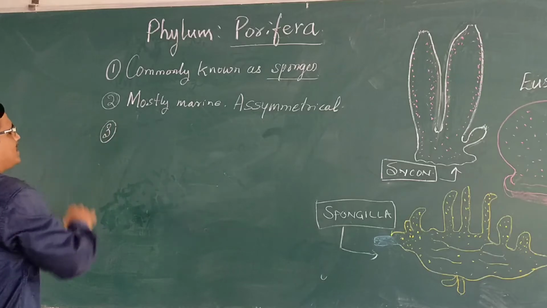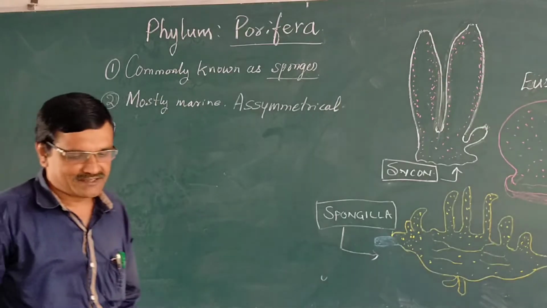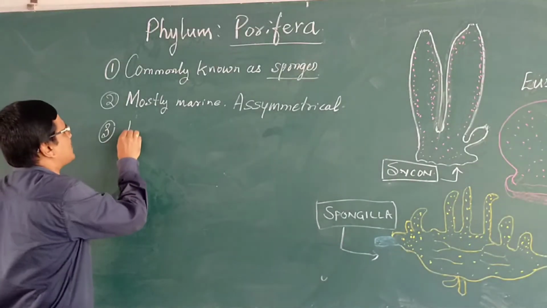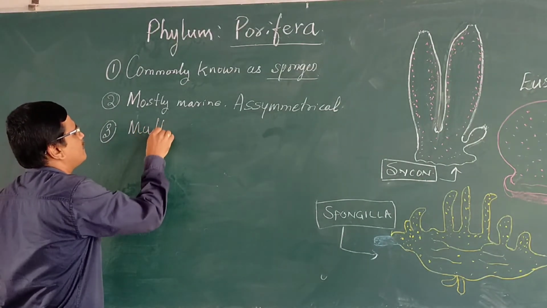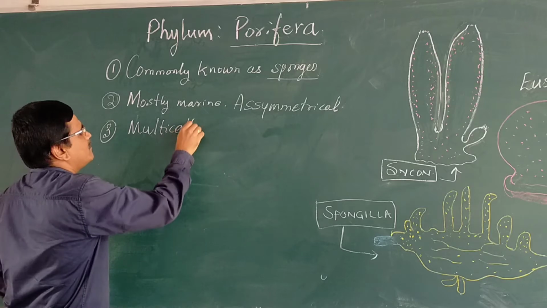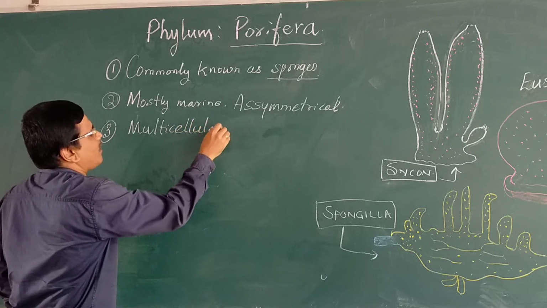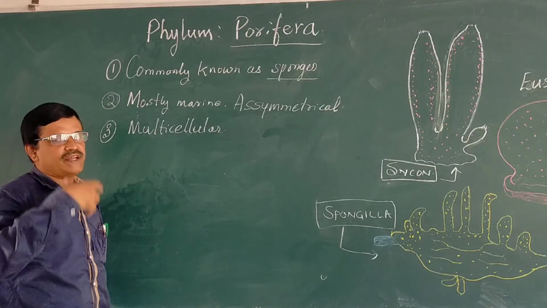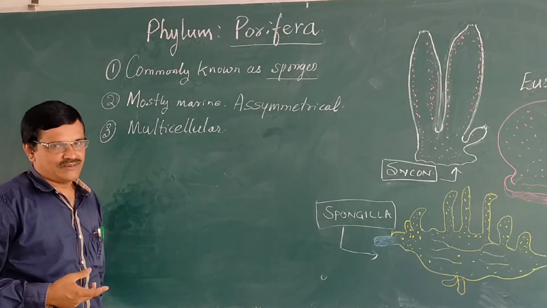Next character is sponges are multicellular. Its body is made up of many number of cells.